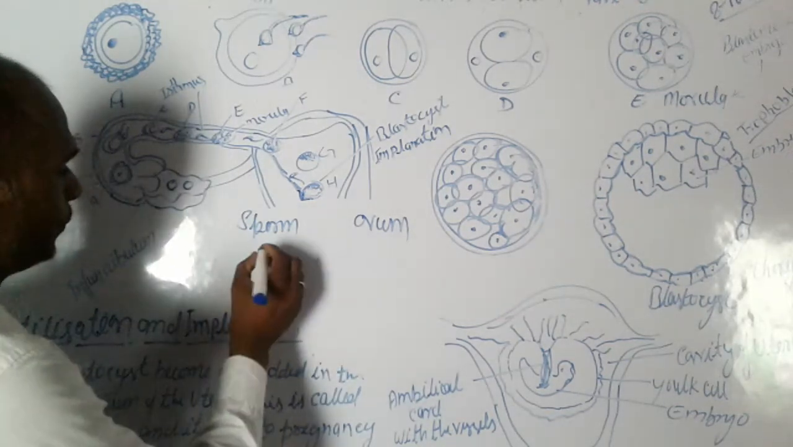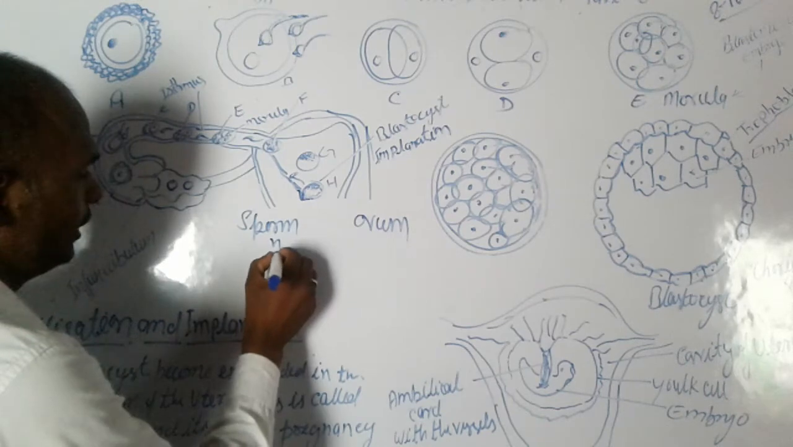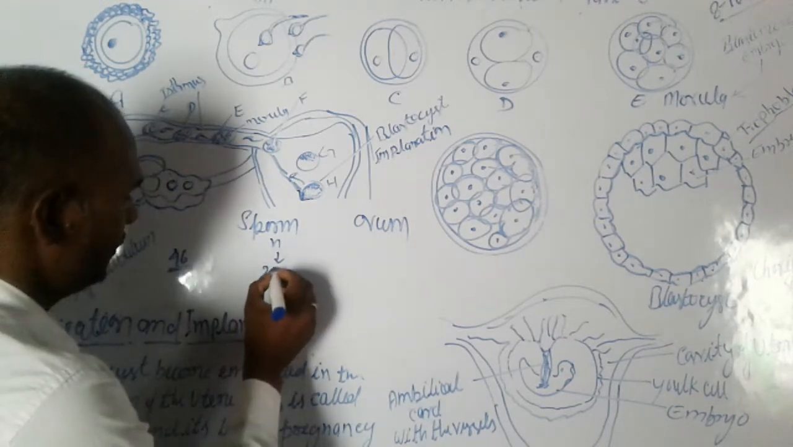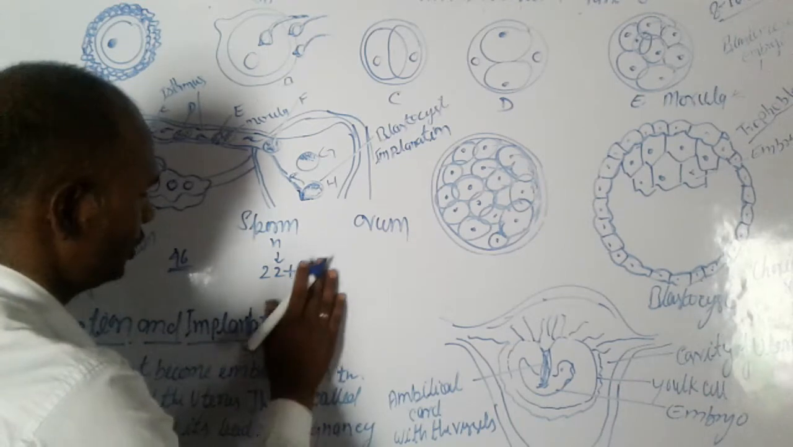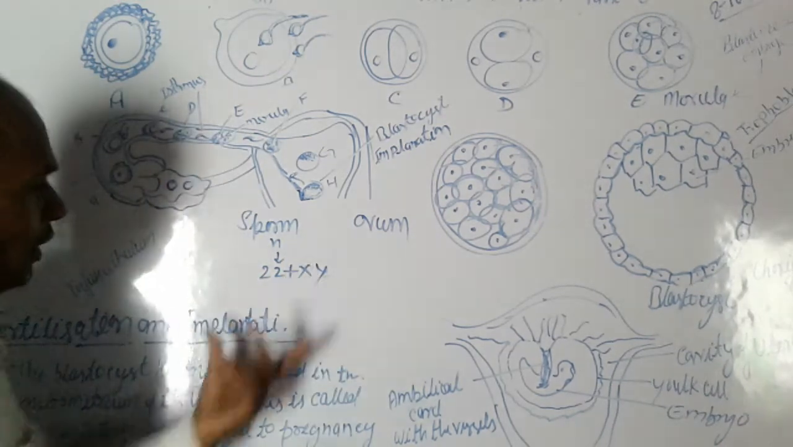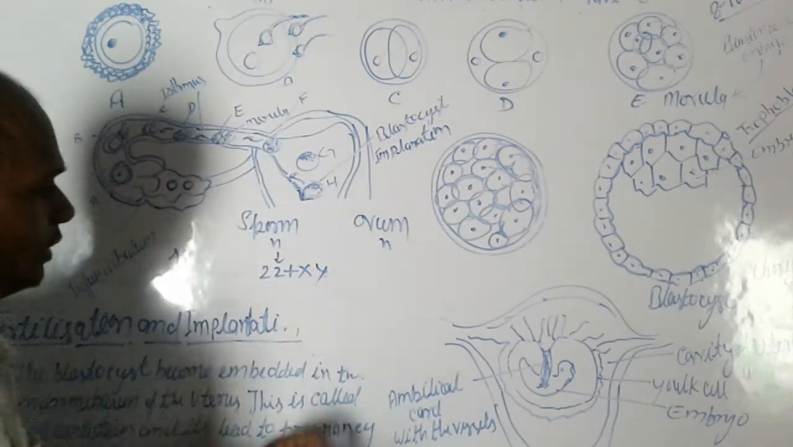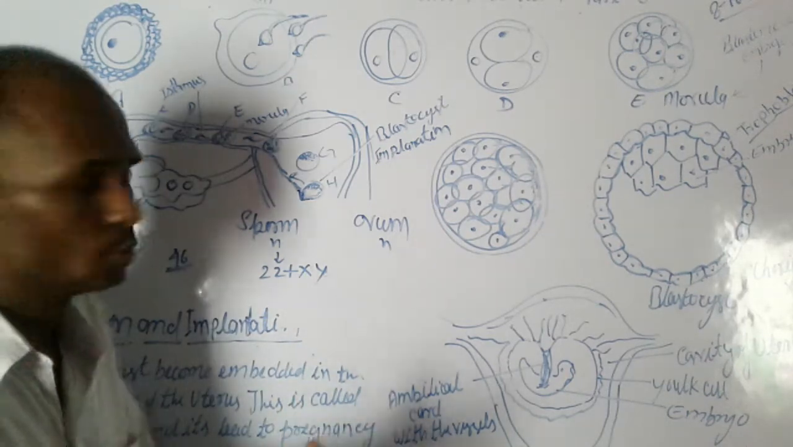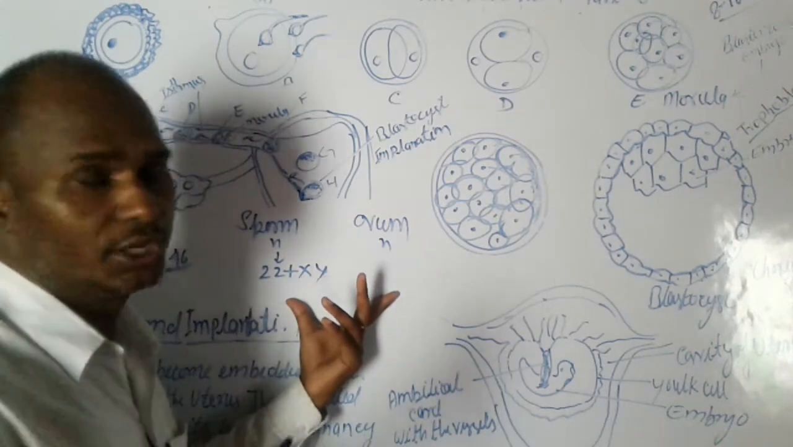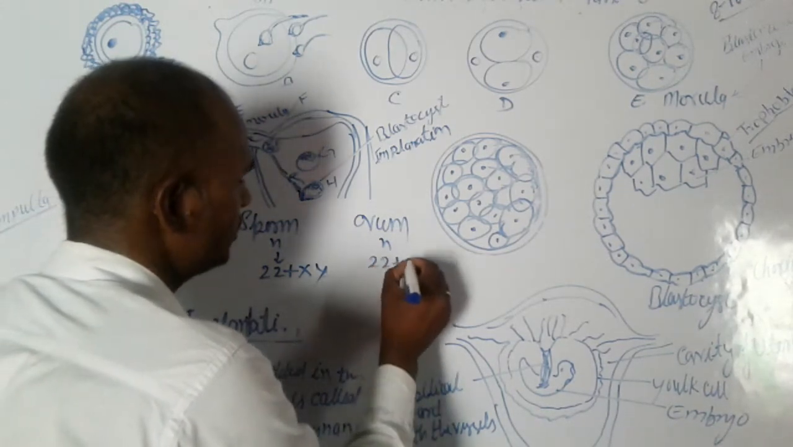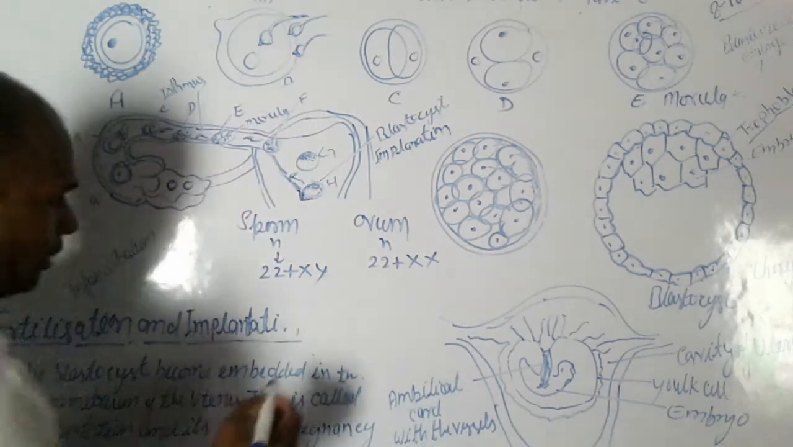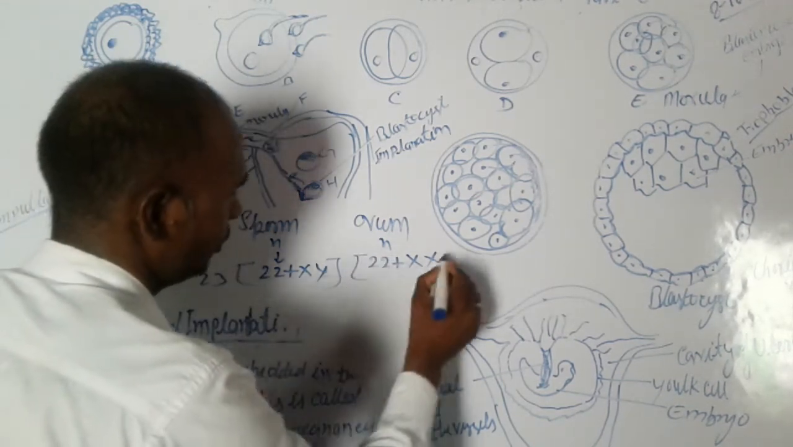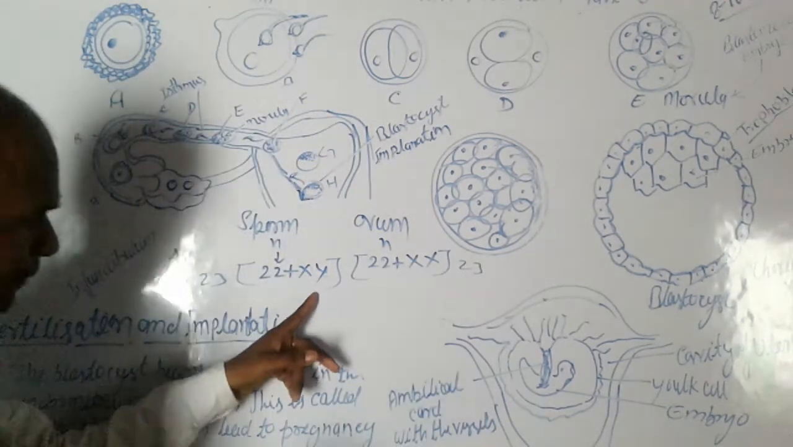A human body has a total of 46 chromosomes. The sperm is N, either 22 plus X or 22 plus Y, and the ovum is also N, 22 plus X. These are haploid, with 23 chromosomes, while a diploid cell has 46 chromosomes. So this is 23, and this is also 23 chromosomes.